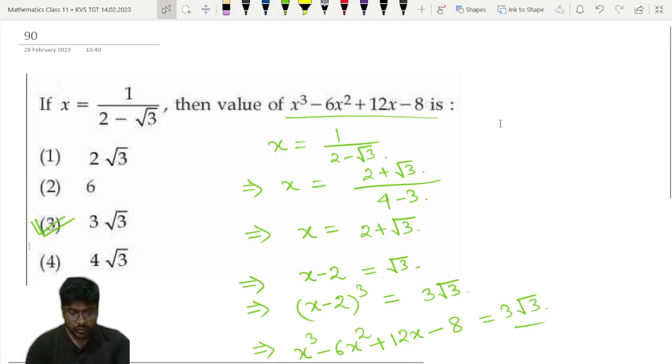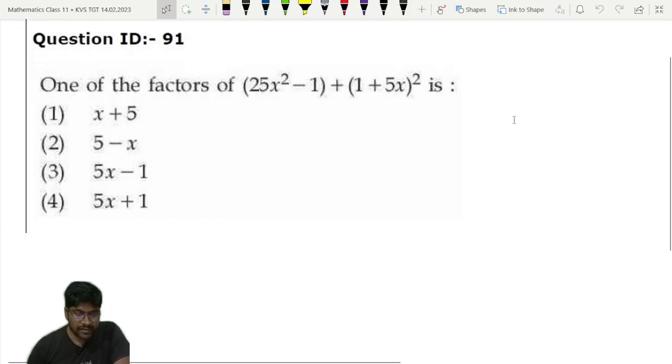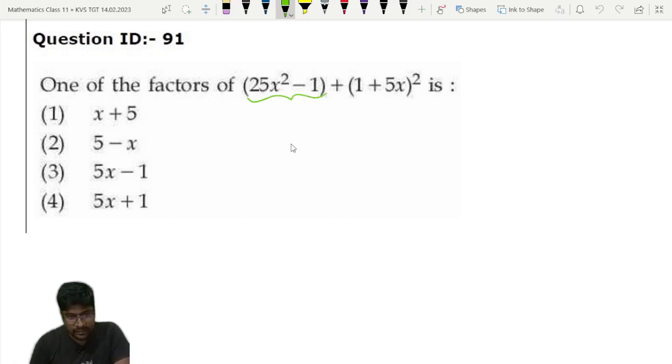So we will go to the next question, question number 91. One of the factors of 25x square minus 1 plus (1 plus 5x) whole square is equal to what? So one of the factors we have to find. This first term, we can write as 5x plus 1 into 5x minus 1, a square minus b square formula, a plus b into a minus b, plus (1 plus 5x) whole square.